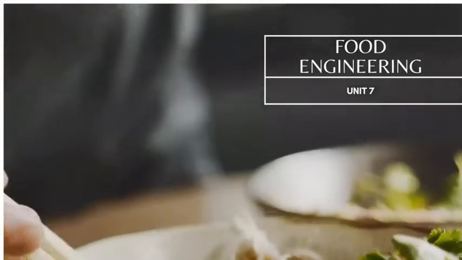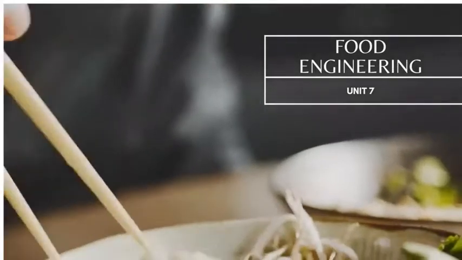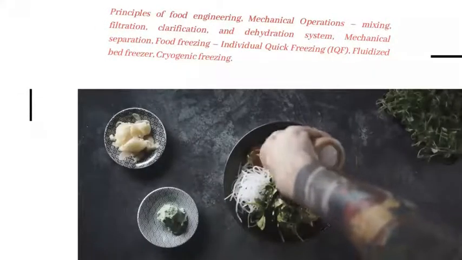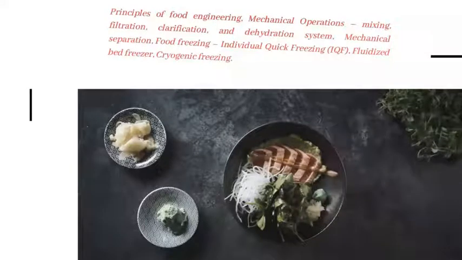Today, we will handle Unit 2 Food Engineering. So, in this chapter, we will discuss the principles of food engineering, mechanical operations such as mixing, filtration, clarification, and dehydration system. What do you mean by mechanical separation? And various freezing systems adopted in the food industry. So, let's start off our chapter.